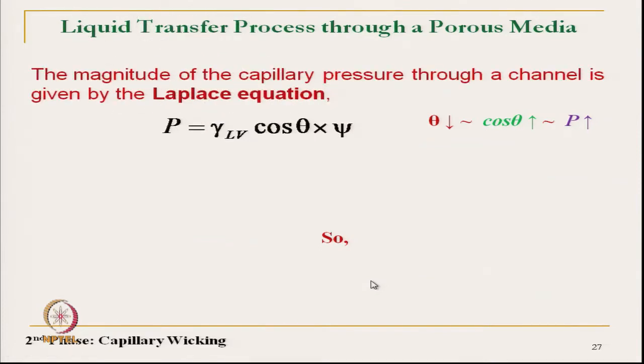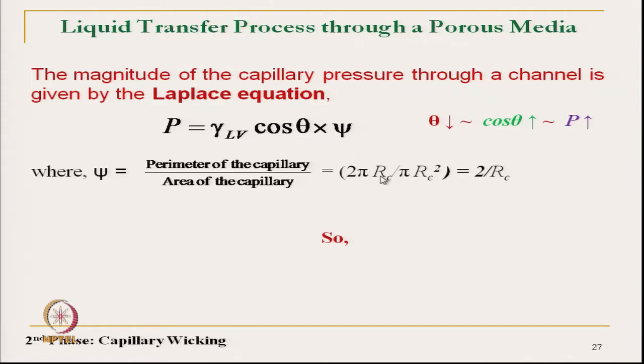Now, you can see once again the magnitude of the capillary pressure is equal to gamma LV cos theta times psi. What is psi? It is the perimeter of the capillary divided by the cross-sectional area of the capillary.